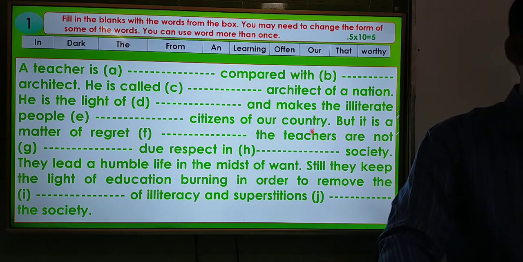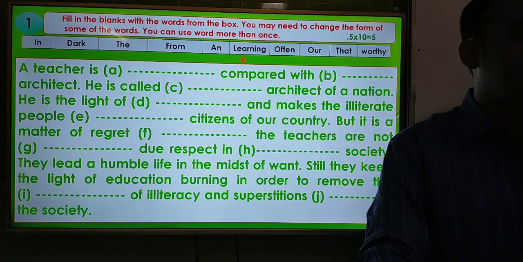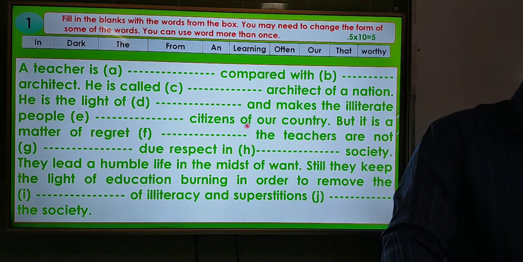So dear students, here the words are in, dark, the, from, and, learning, often, our, that, or the. And we have to use these words to complete this passage.